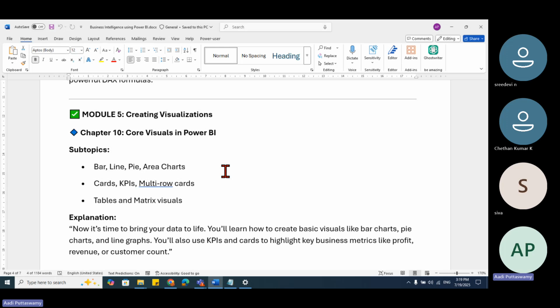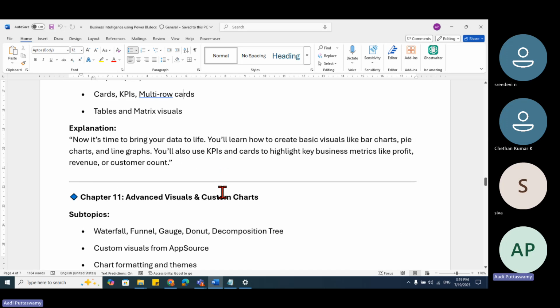I'll make you people masters who can work on any project individually. But you should also have that interest. I can prepare a very nice dish and keep it in front of you. If you're not interested to eat, I cannot force you to feed. Correct? Right, people? So these are visualizations. There are so many visualizations, right from scratch, from column chart to very high-end decomposition, KPIs, and everything will be done.